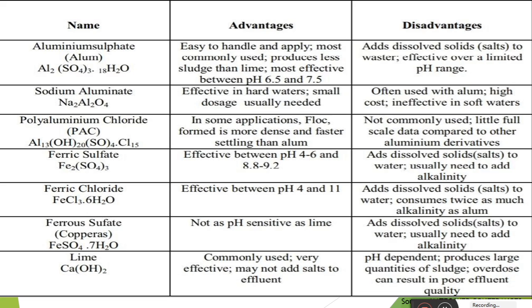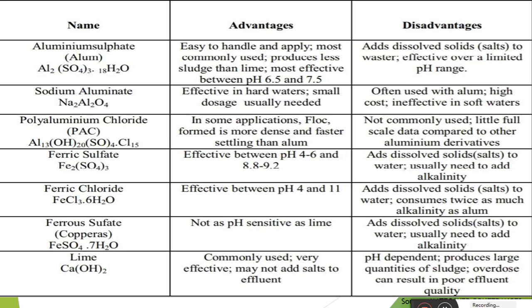Next one is the ferrous sulfate. The advantage of the ferrous sulfate is that it is not as pH sensitive as lime or alum. The disadvantage is that it also adds salts to the water and you also need to add some alkalinity into the water. And lastly, lime. The advantage of the lime is that it is mostly used in water treatment.